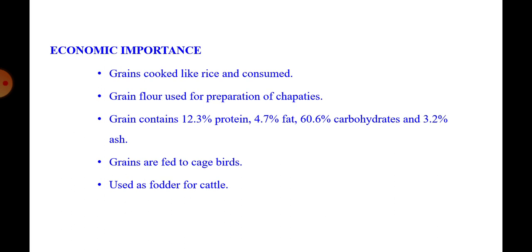Grains are cooked like rice and consumed. Grain flour is used for preparation of chapatis. Grain contains 12.3% protein, 4.7% fat, 60.6% carbohydrates, and 3.2% ash. Grains are fed to cage birds and also used as fodder for cattle. These are some of the importances of this foxtail millet.